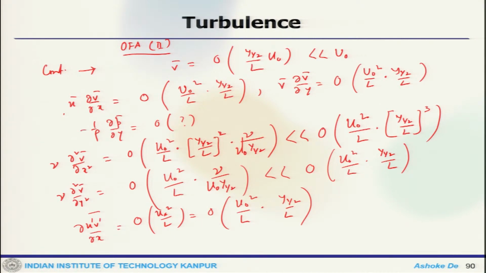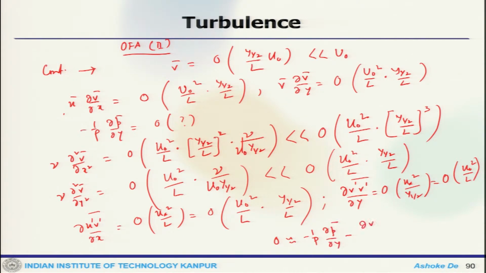And the last term, del v prime square by del y, would be order of u star square by y half, which is order of u naught square by L. Now, the required balance of leading terms using assumption 1 would get us that 1 by rho del p by del y equals minus del v prime square by del y.